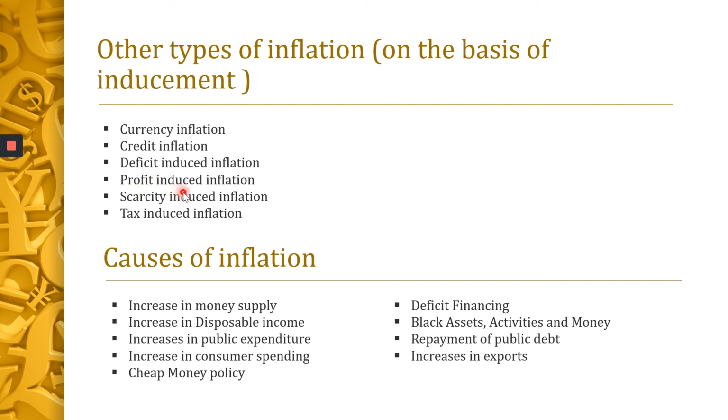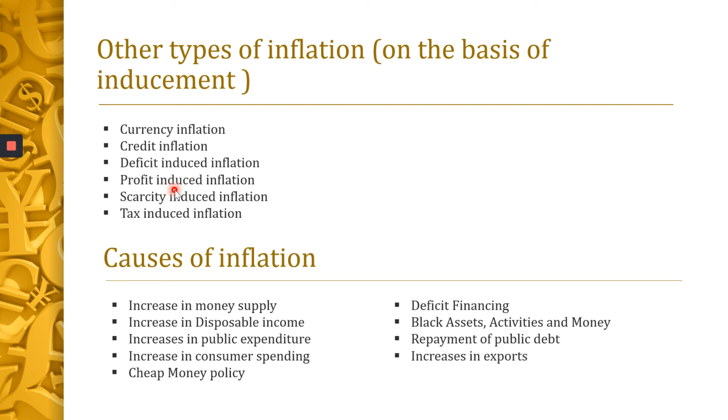Next one is profit induced. The word itself says profit. If the entrepreneur wants to make more profit, he will naturally increase the price of the good. Okay, so when the firms aim at higher profit, they fix the prices with higher margin. Okay, they fix the price with higher margins, so prices go up. This is only called as profit-induced inflation.